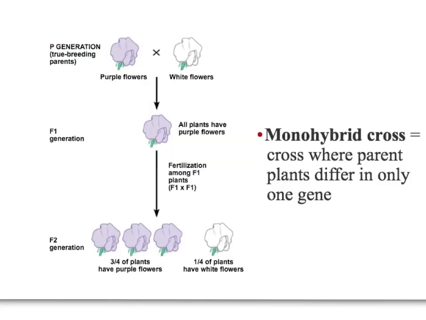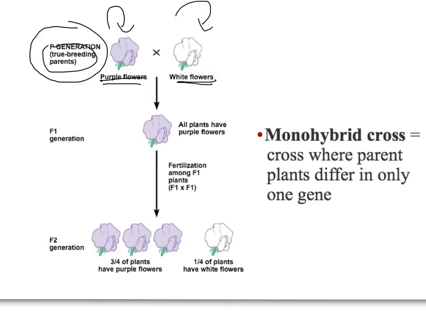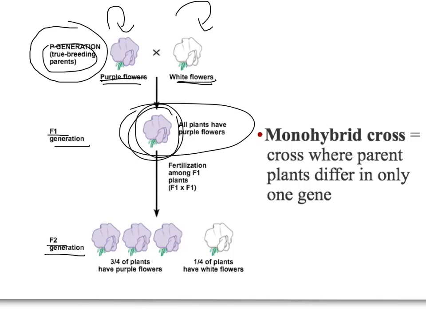So to summarize what's happened, because we're going a little quick, Mendel started with his parental generation, which was true breeding, which means if I crossed this purple flower to itself, the offspring would be all purple. Or if he crossed this white flower with itself, the offspring would be all white. But he took these two plants and crossed them together and got the F1 generation, which was all purple. He then allowed this purple plant to fertilize with another purple plant from the F1 generation, and all of the offspring from these crosses in the F2 generation were 3/4 purple and 1/4 white.